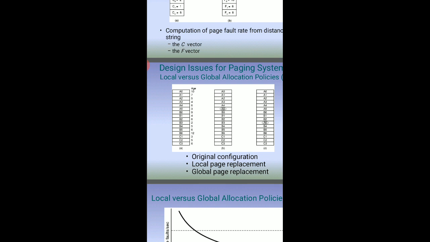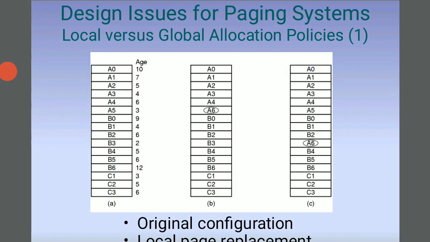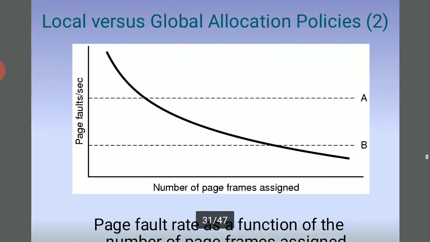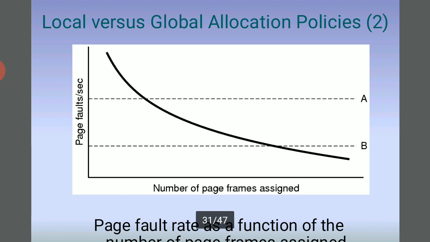The common techniques for structuring the page table are hierarchical paging, hashed page tables, and the inverted page table. Hierarchical paging breaks up the logical address space into multiple page tables, so the page table is itself divided into pages. Next, hashed page tables.